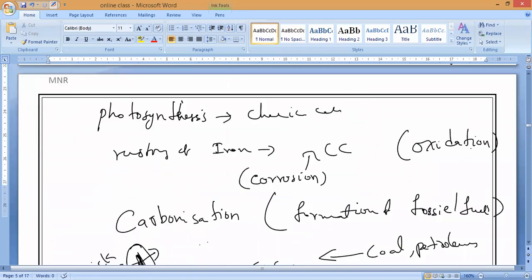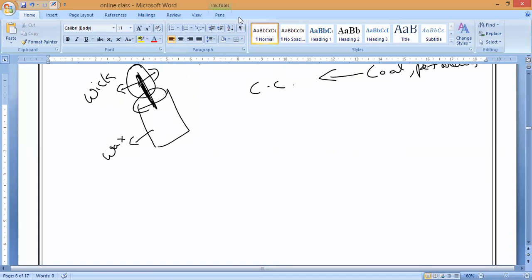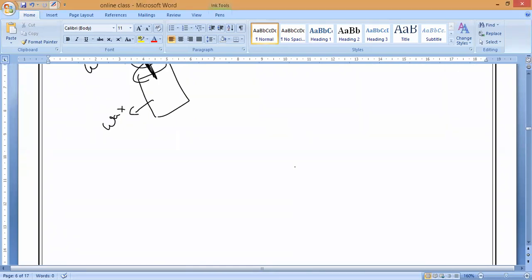So next, burning of fuels, photosynthesis, new substances are coming. Rusting of iron, we can observe the change in color. Yes or no? Please respond. Change in color we can observe. Next, if we burn the fuel, does temperature increase or decrease? Increases. So change in temperature will take place. And in some reactions, a new substance, a precipitate, will form. That is also very important. So that is what we are going to study now.